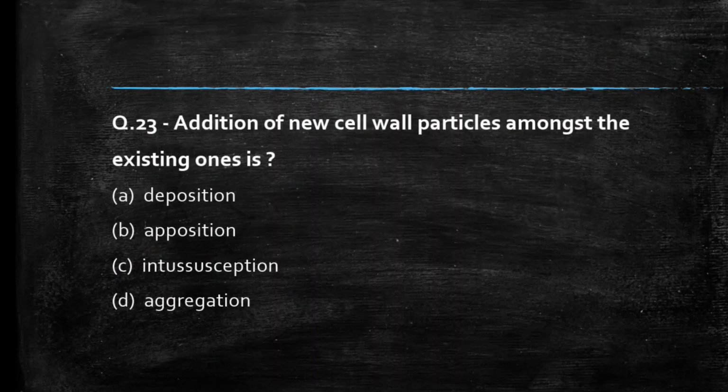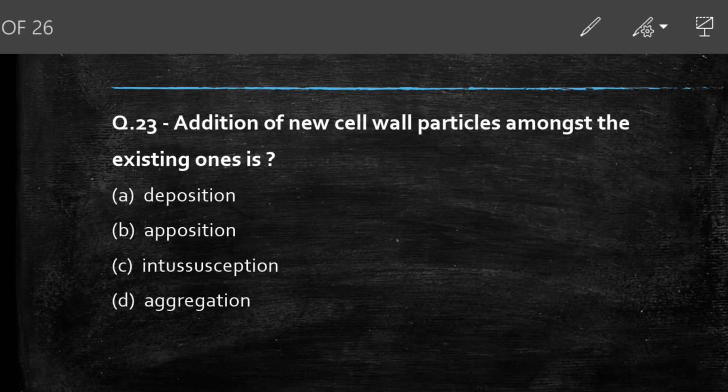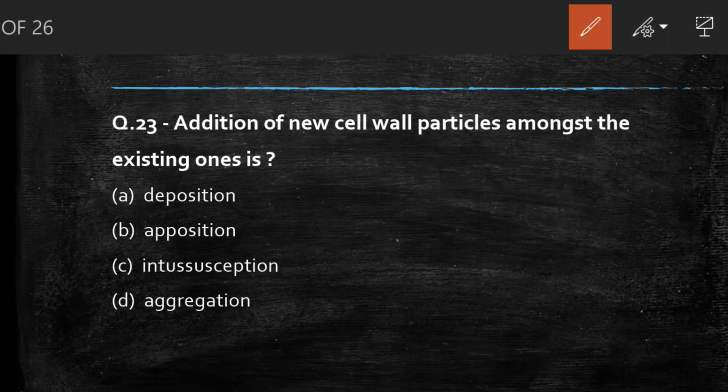Next question we have, addition of new cell wall particle among the existing one is deposition, apposition, interception, aggregation. Students, comment your answer. So the right answer to this question is option B, apposition. The addition of new cell wall particle among the existing one is known as apposition. Deposition is setting of particle at bottom, and interception means growth in primary cell wall.